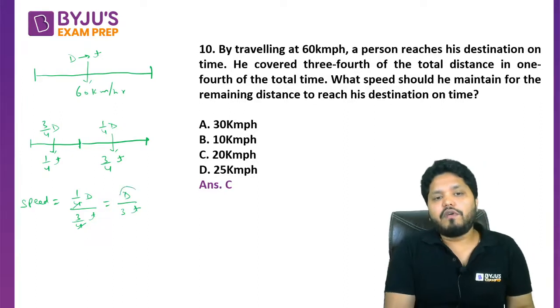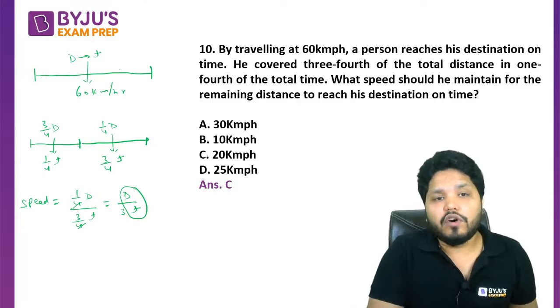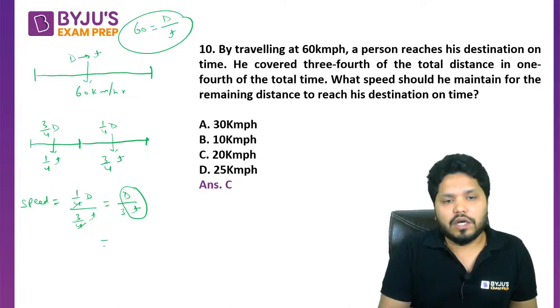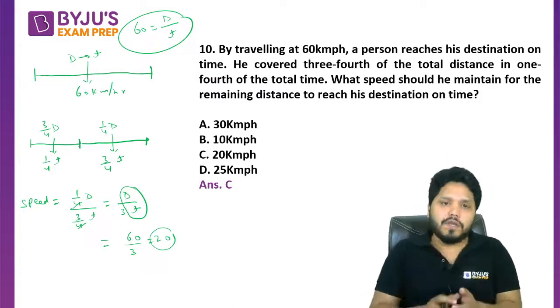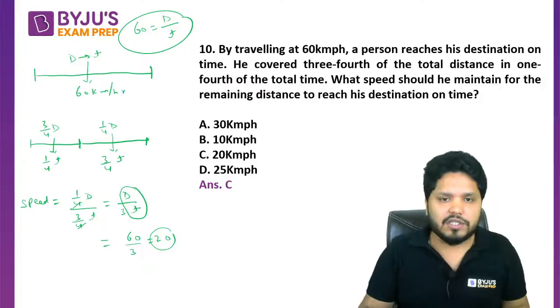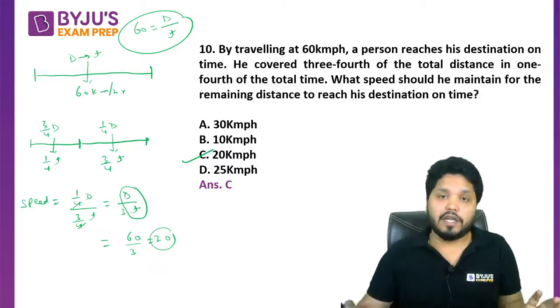Now if we get the value of d by t, we can easily calculate the speed. That is given here: speed is 60 if you travel d in t time. So d by t is 60, and 60 upon 3 is 20 km per hour. That is going to be your speed if you want to reach in the same time, that is t time. So C option is the correct option here. I hope this is pretty clear to all.